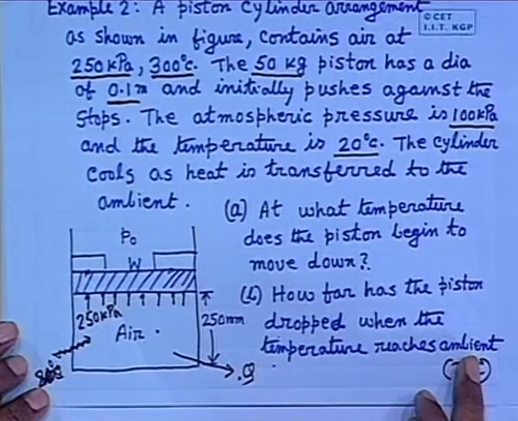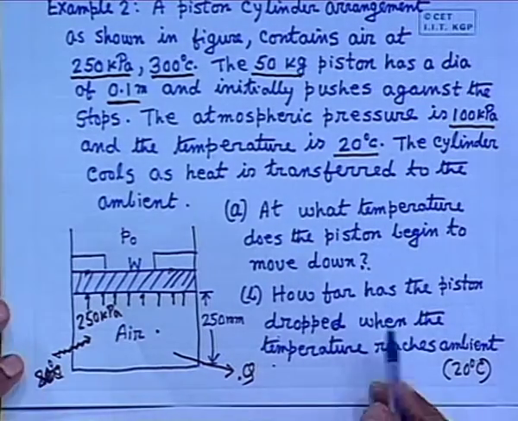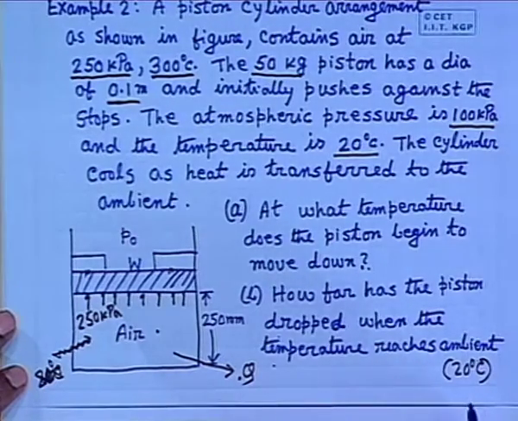How far has the piston dropped when the temperature reaches ambient? How do you find out? So, how to find P2, V2, correct, but temperature is changing. Why will temperature be constant? Temperature is 20 degrees Celsius.